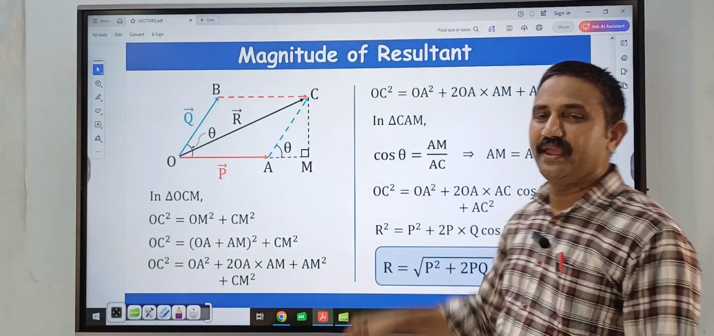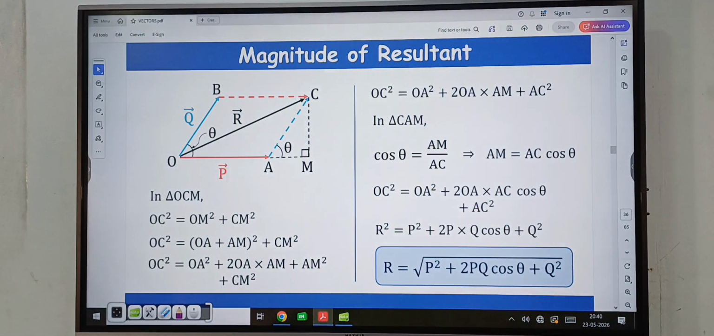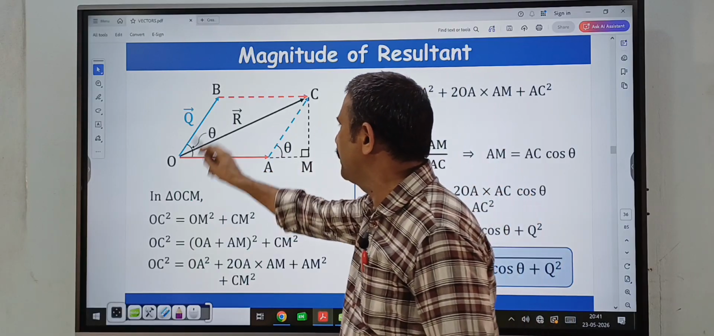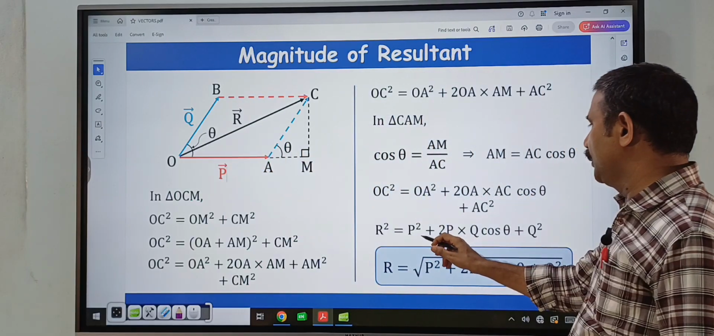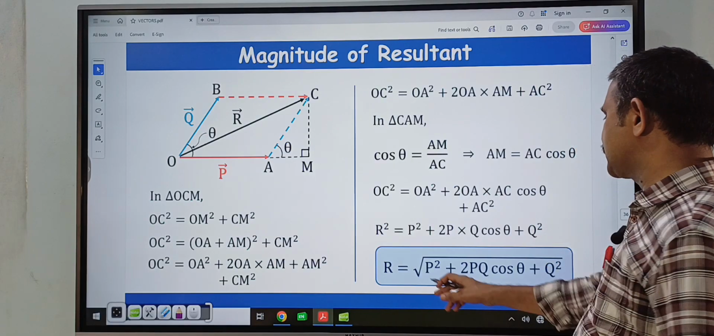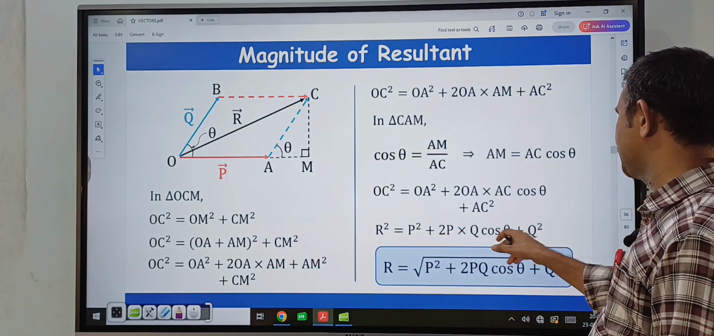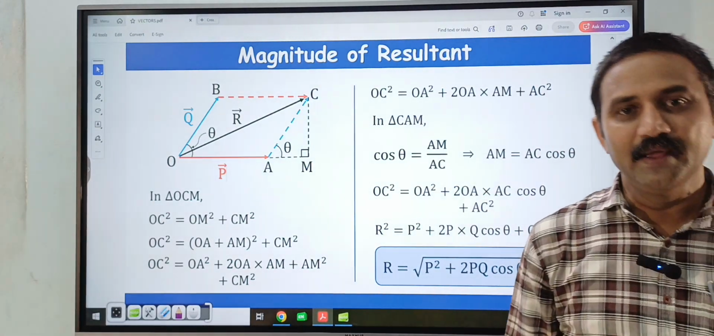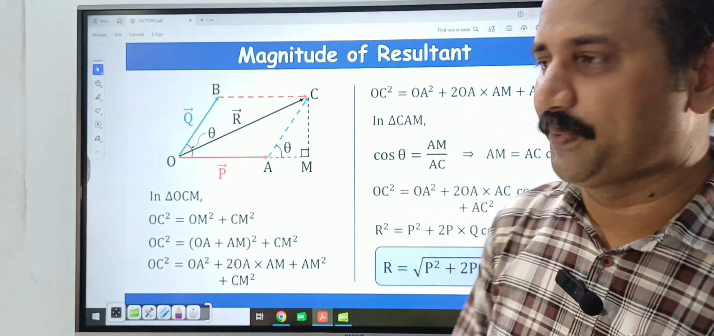So here, what is OA? OA is the magnitude of vector P bar, that is P. OA square is nothing but P square plus 2 into OA, which is P, and AC, which is Q, because AC magnitude is nothing but OB magnitude, that is Q. So that is Q into cos theta plus AC square, which is Q square. So here R square is equal to P square plus Q square plus 2PQ cos theta. This is the magnitude of the resultant. R is equal to under root of P square plus Q square plus 2PQ cos theta.